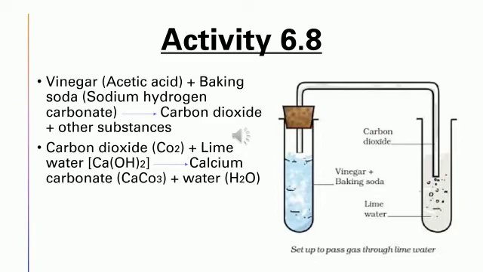Next is activity 6.8. Here, what we need to do is take about a teaspoonful of vinegar. Vinegar is acidic in nature, right? So we take vinegar in a test tube and add a pinch of baking soda, that is a base, to the vinegar which is there in the test tube. And after adding baking soda, we will hear a hissing sound.